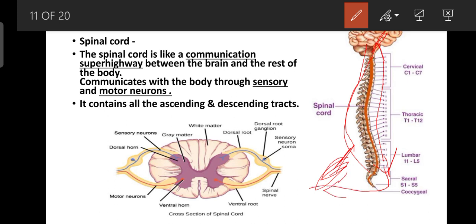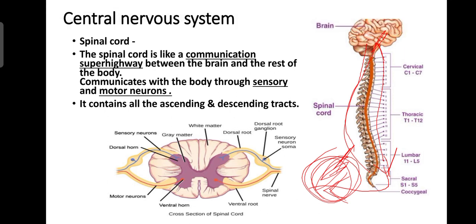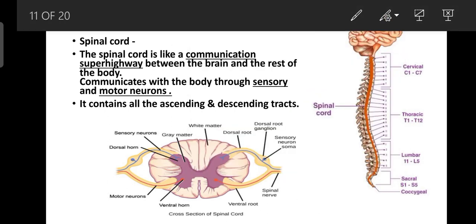This response comes to the effector organ, and it acts on the stress or whatever is happening in that particular area of the skin or body. So this is the basic function of how the spinal cord works in coordination with the brain.